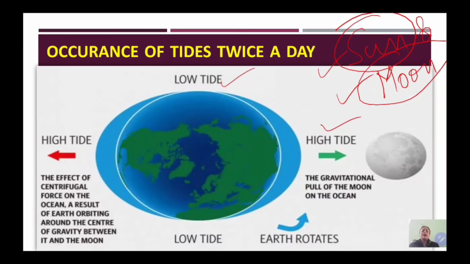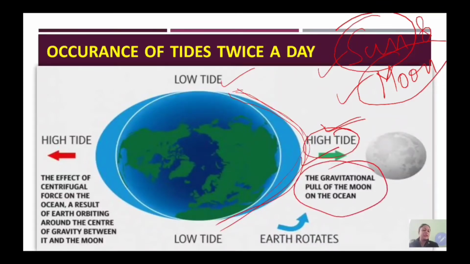And students, when there is high tide, you can see the water has swelled. You can see this swelling, this is actually showing the rise in water. This is high tide. When there is high tide at one side because of the gravitational pull, the other side, just to balance it, will also have a high tide. And this will be because of the centrifugal force.